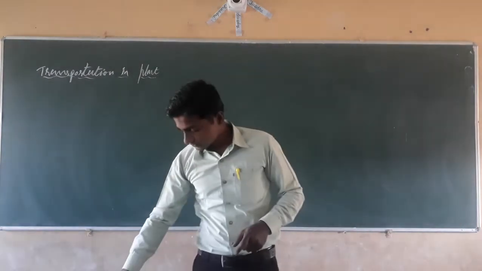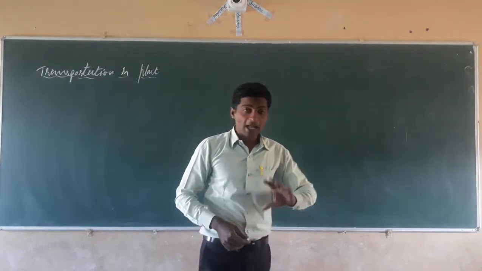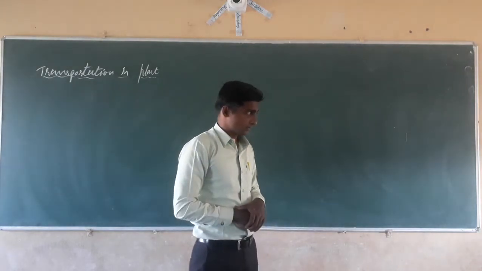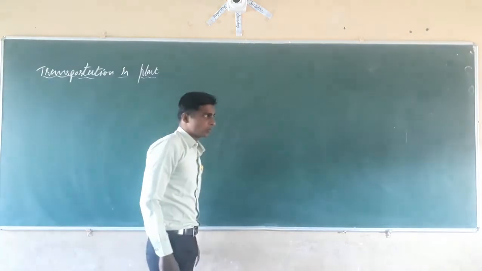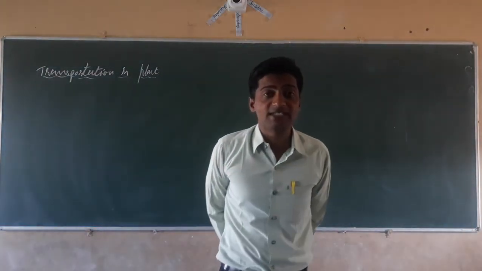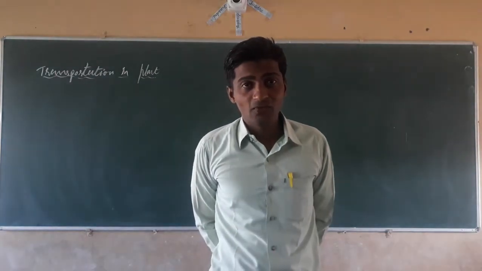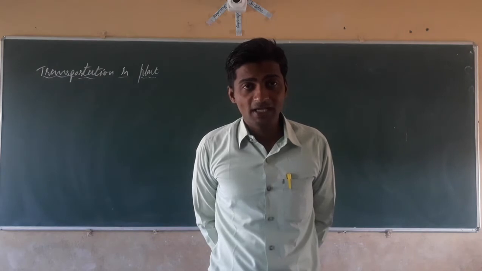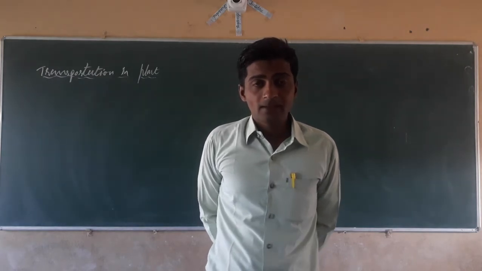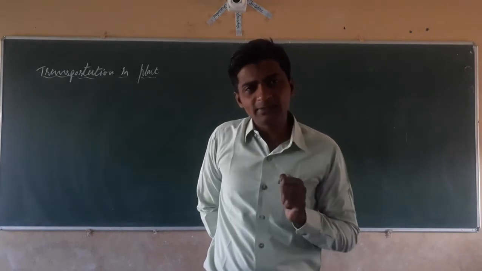Here, dear students, what happens if the plant size is smaller? Small plants, like you must have studied in the classification of living organisms in 9th, the primitive plants, Thallophyta and Bryophyta. These Thallophytas are very minute plants.